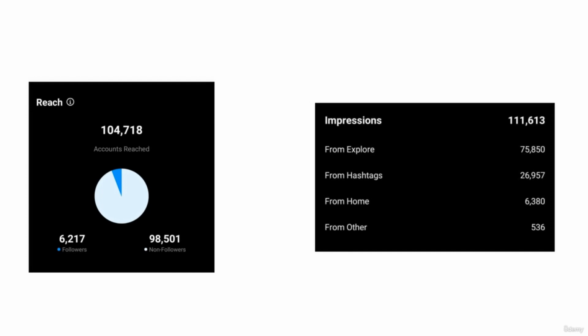Now let's move on to the last and final thing that you're going to see on the individual post insights, and that is the profile activity. You can see that the number of profile visits is 238, and the number of follows is 77. So how will I use this profile activity? You have to focus more on the profile visits. If a huge number of people are visiting your profile, then that means that they like your contents, and that is the reason why they're checking your Instagram profile. They would be checking your other contents, and if they like them, then they would be following you. So you have to try to pump up those profile visit numbers.